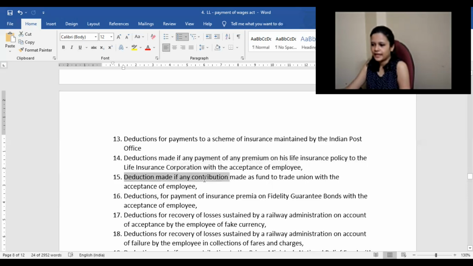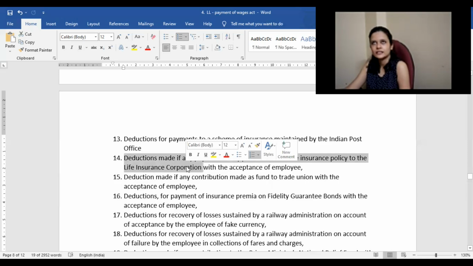I think there was one case that we discussed someday regarding this, where LIC was involved. An employer had taken some insurance for the employees, and then the employer was not paying the premium.